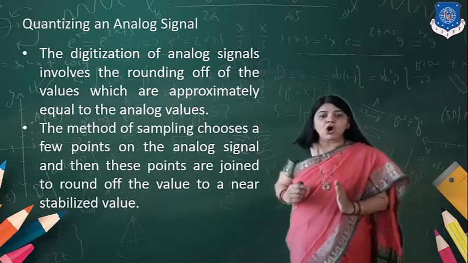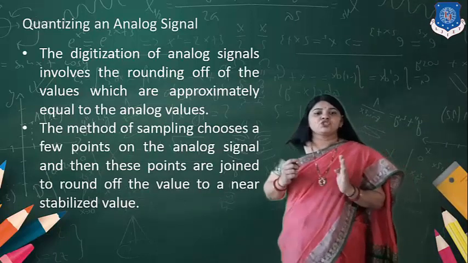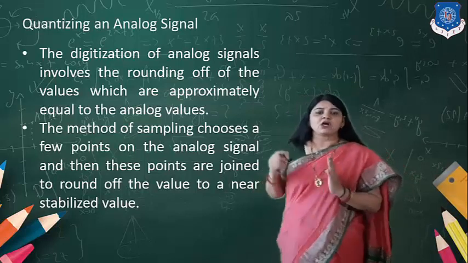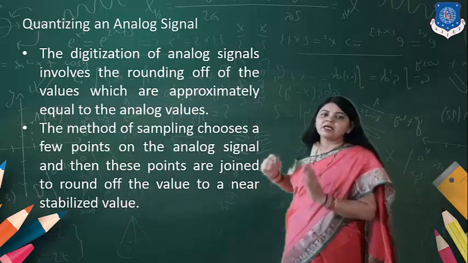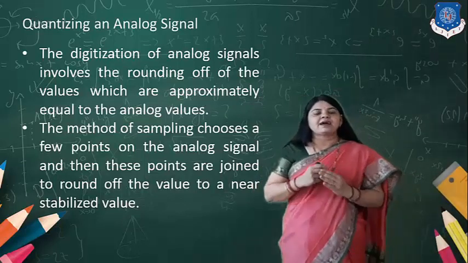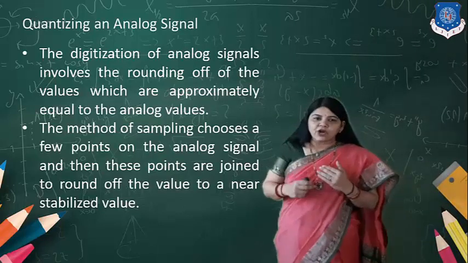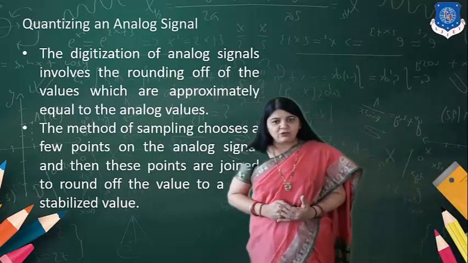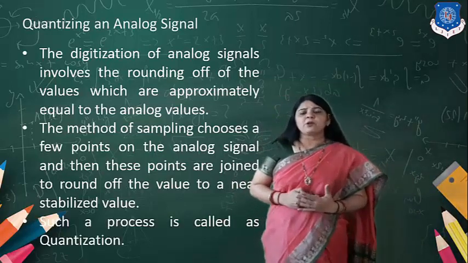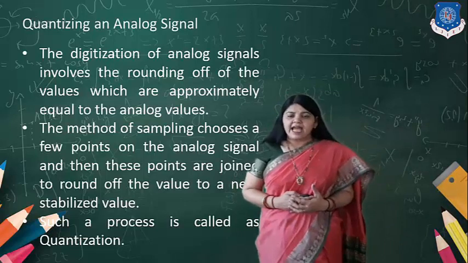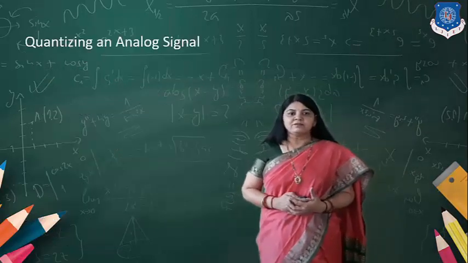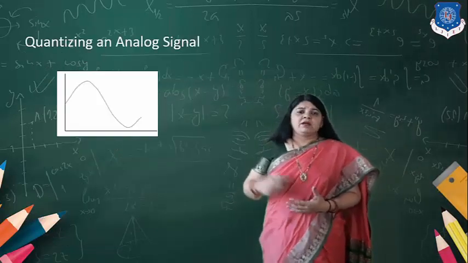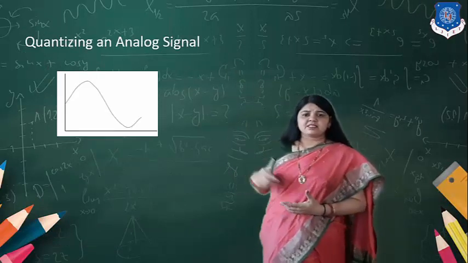The method of sampling chooses a few points on the analog signal, and these points are joined to round off the values to a nearby stabilized value. So this process is referred to as quantization.